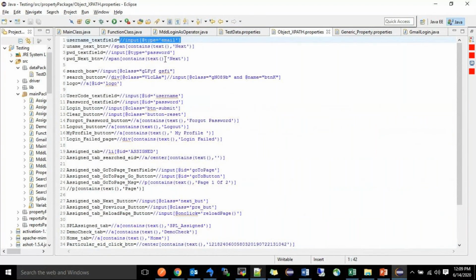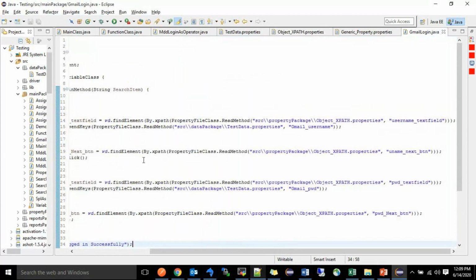How to write XPath, I have already shown in the HTML page. If time permits, I will show you again how to write this one. And for that, one variable value you have to give, username underscore text field. Directly, no need to pass this XPath value. Instead of that, we have to pass this variable for this value. So we have written only that one, username underscore text field.